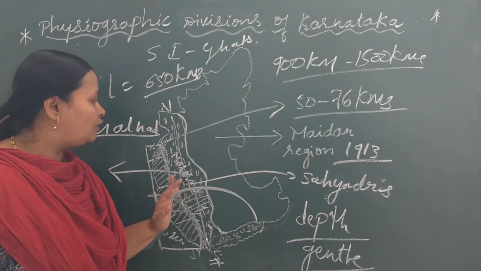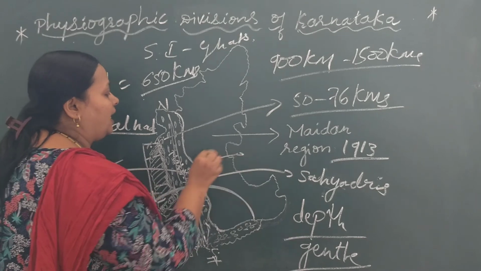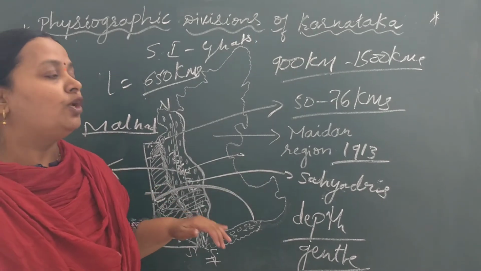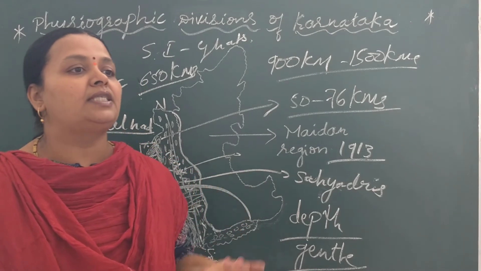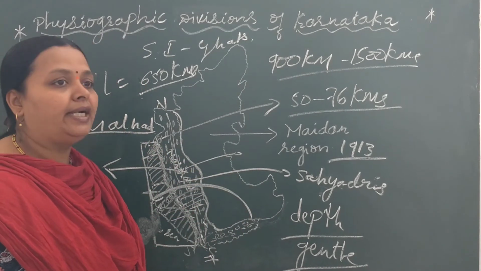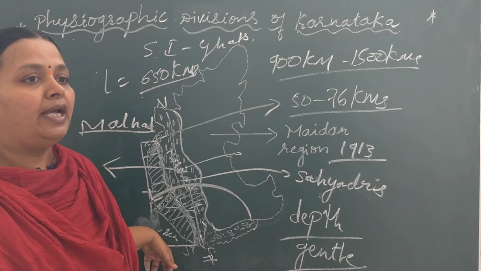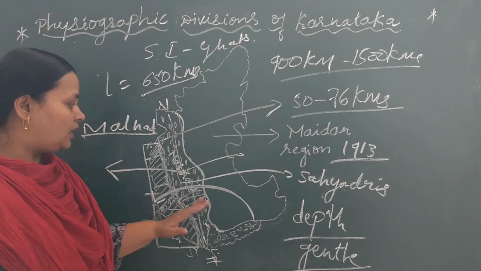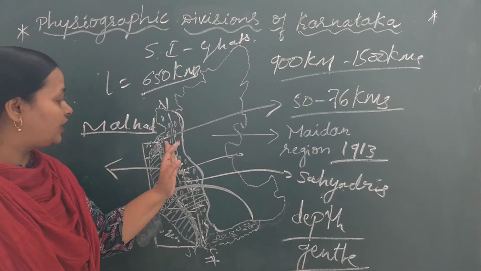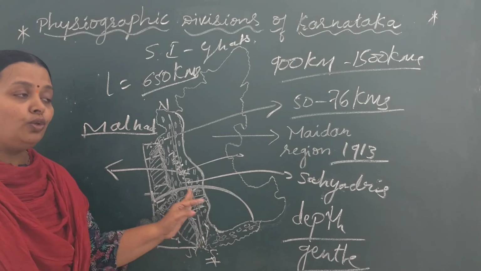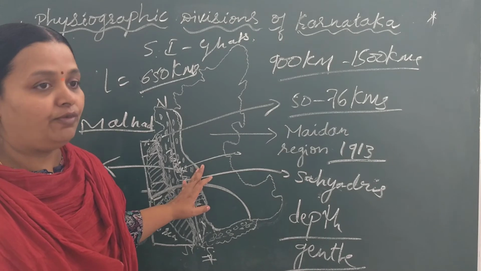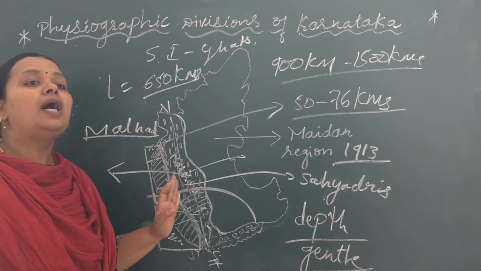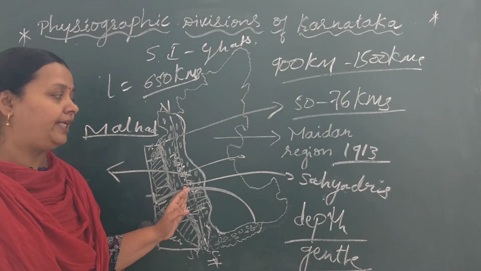The main crops grown in the Malnad region are coffee, tea, rubber and spices, grown abundantly on the slopes. Chikmagaluru, which comes in this region, is called the land of coffee, because coffee is grown very widely here.